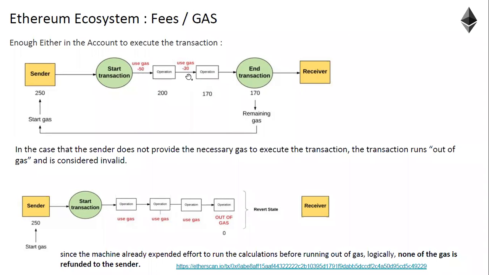But at a given point of time, the sender may not know how much gas his smart contract might consume. So that is why in Ethereum, the gas is sent extra. Even though you sent extra, after the transaction gets complete, the remaining gas will be sent back to the sender's account.